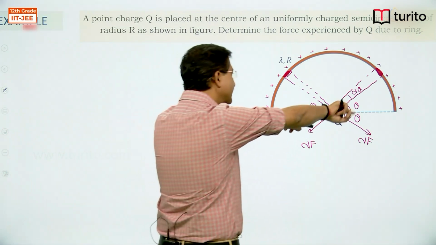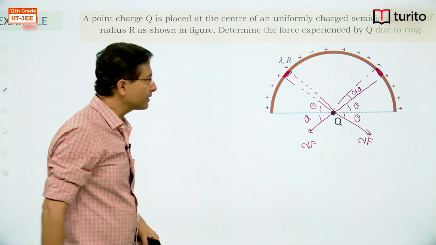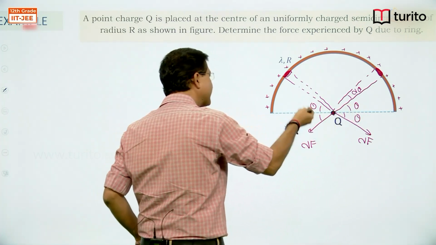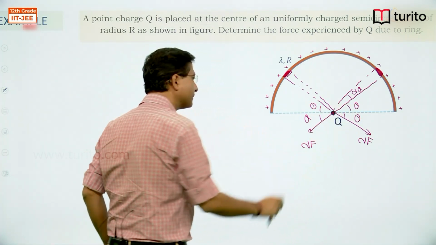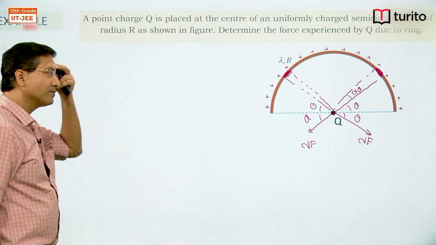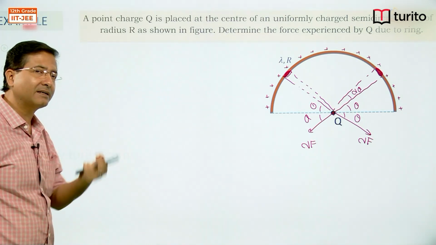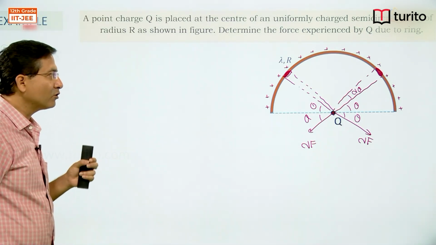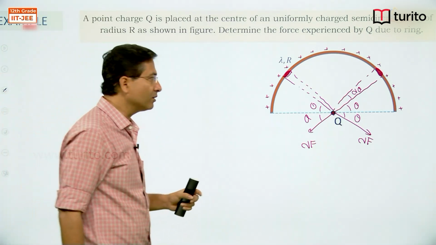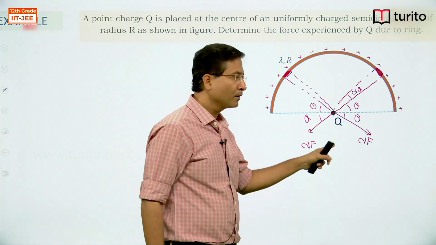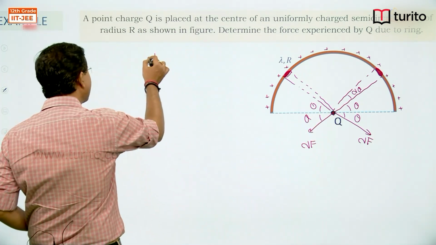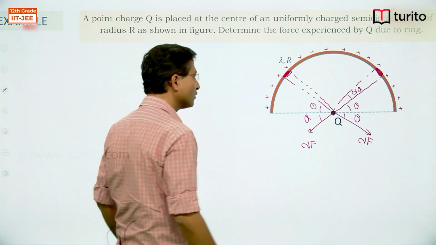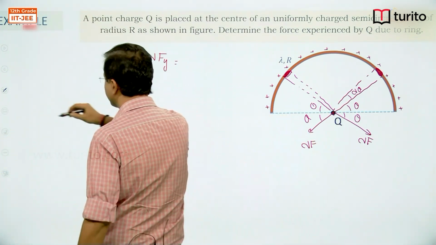Their horizontal will get cancelled out. From symmetry I can directly say their horizontal will get cancelled out, means their x will get cancelled out and their y will get added. So, instead of writing that x component and integrating, I can directly see from symmetry that there won't be any x component, there will be only y component, right. So, I am just writing the net force in y direction, and then I will integrate it, right.